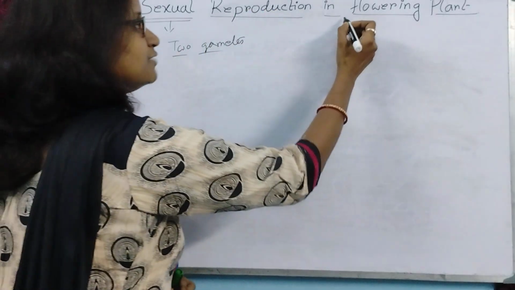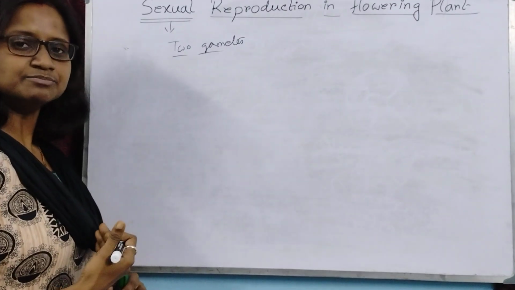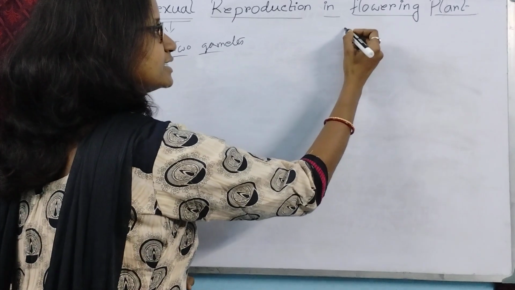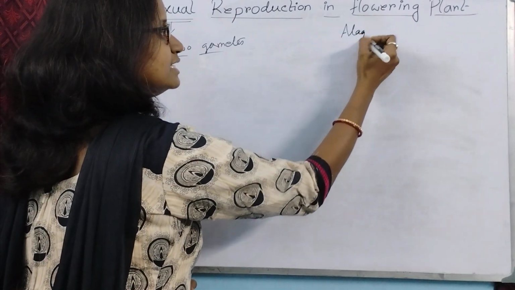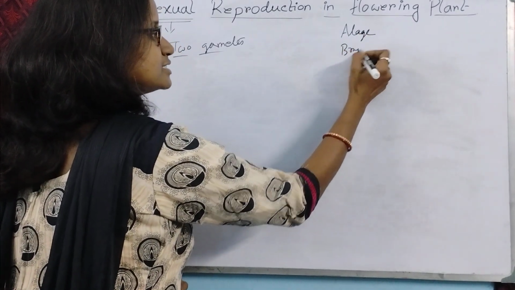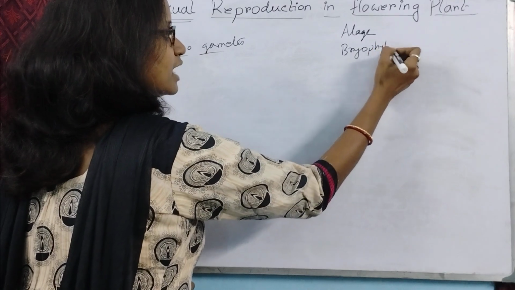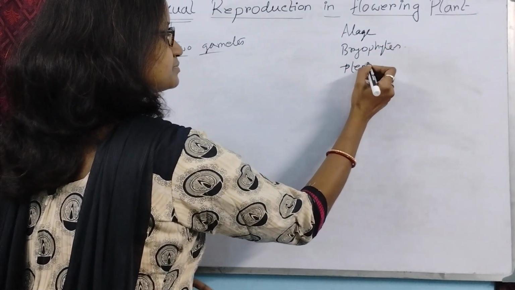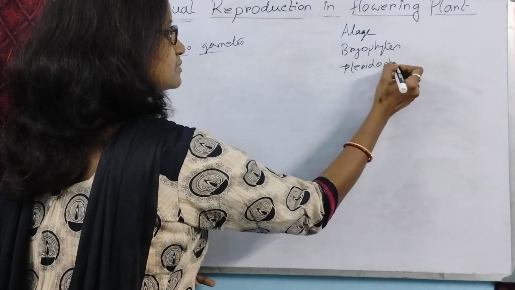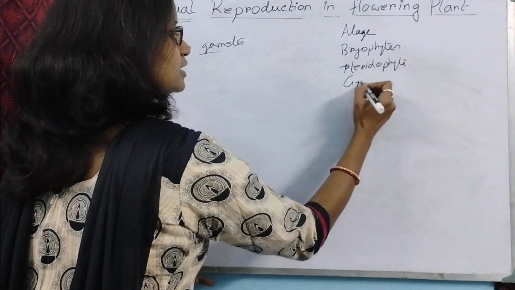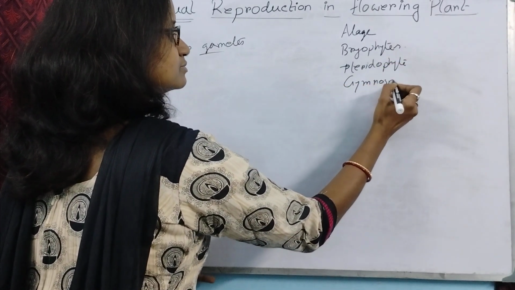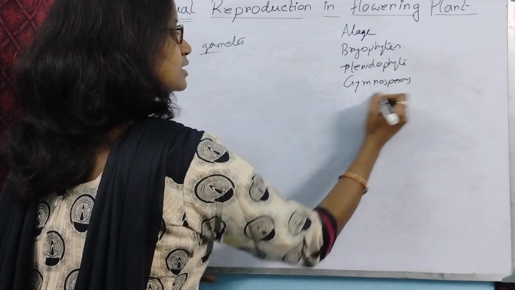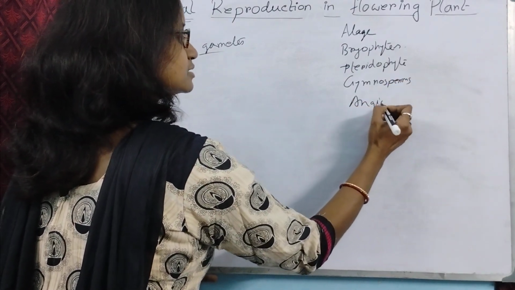So if we classify the plant kingdom, from the beginning, that is algae, then bryophytes, pteridophytes, gymnosperms, and angiosperms.